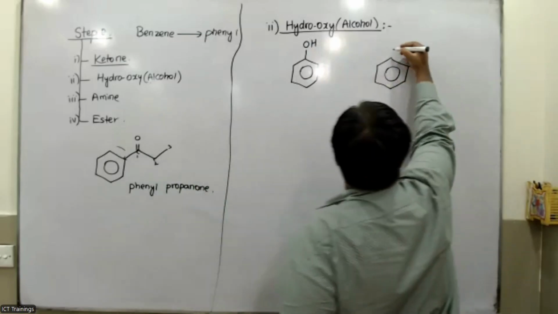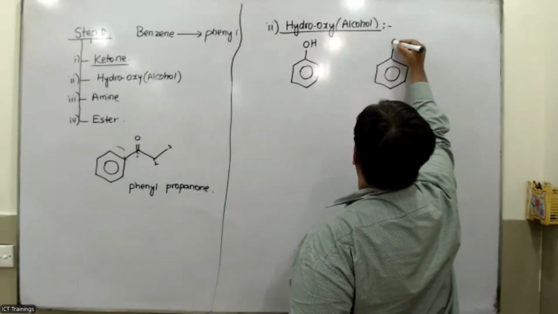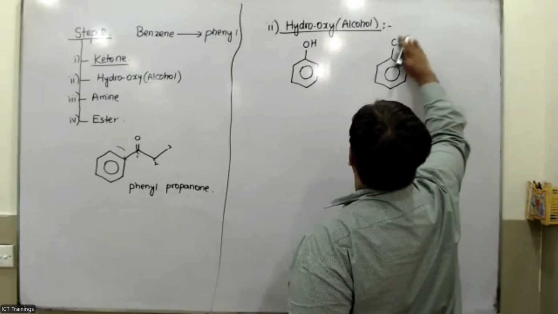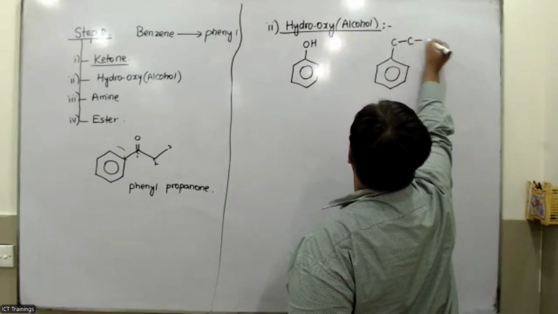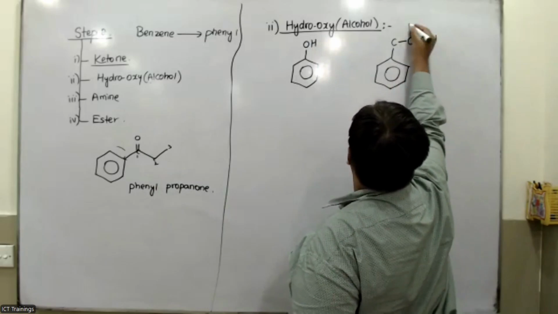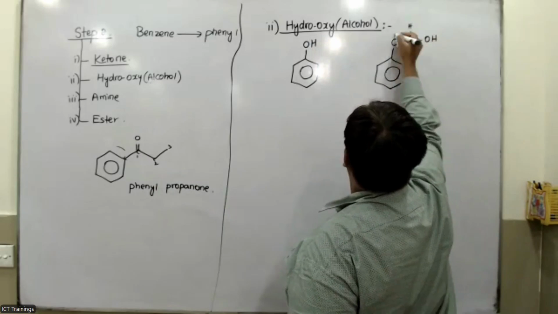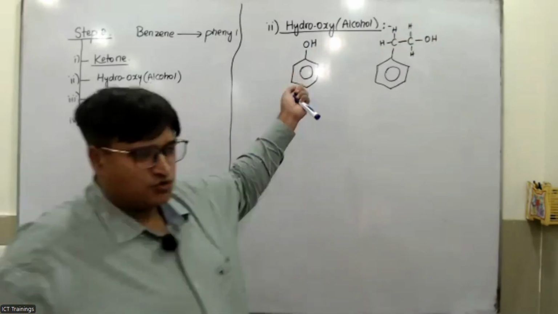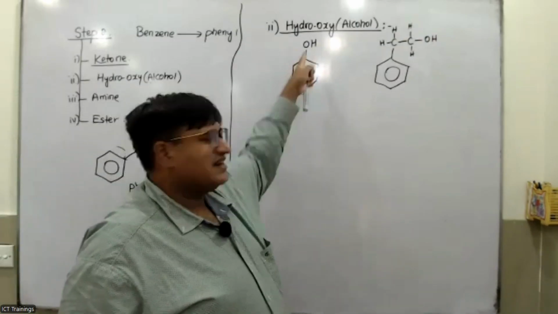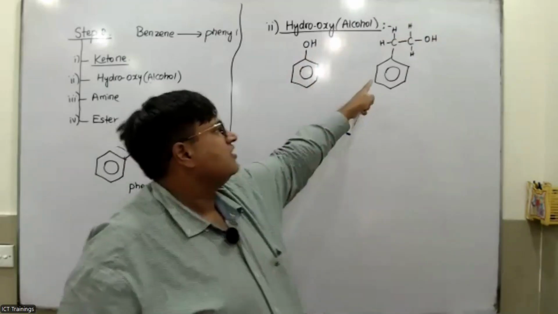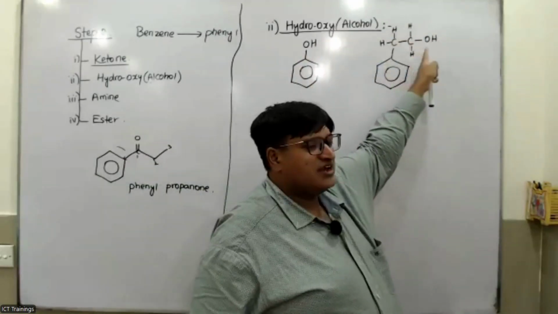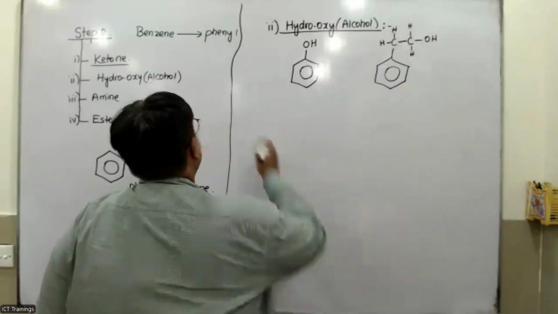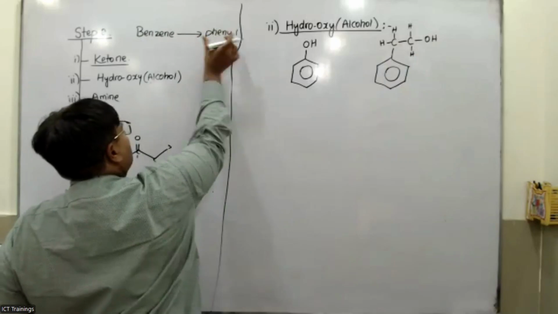In the second case, the benzene is attached to a carbon and hydrogen chain: carbon, carbon, and OH group, with hydrogen drawn on them. So the OH group could be attached directly to the benzene, or it could be attached to the carbon chain and then to the OH group.